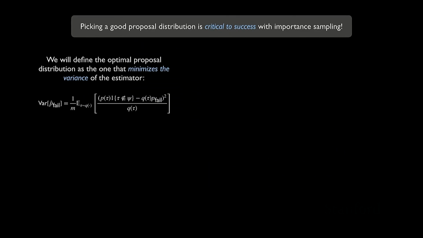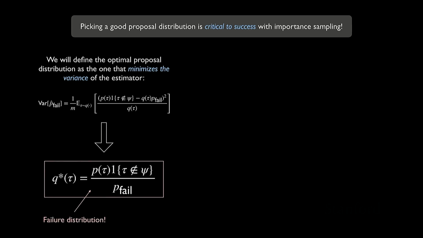And so then we went on to look at, say, can we find what the actual optimal proposal distribution is with respect to the variance of the estimator? I didn't derive this, but I just showed you this is actually what the variance of the importance sampling estimator looks like. And we showed that if we plug in this particular density for q of tau, then this variance becomes 0, and we get the estimator that has 0 variance, and this would be optimal. But then we said, actually, this is the failure distribution.